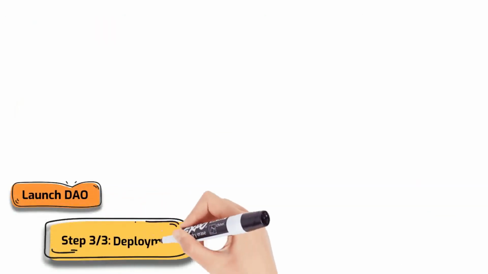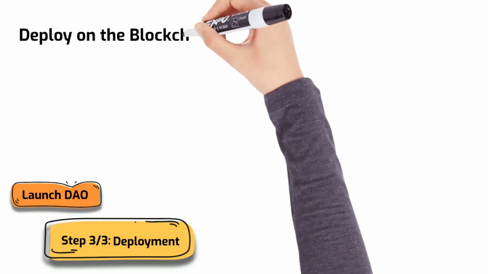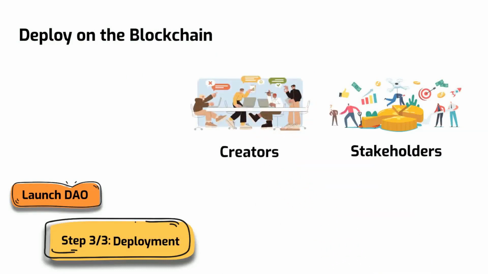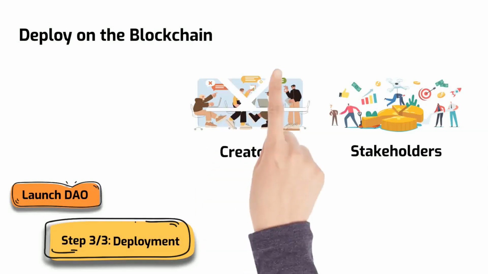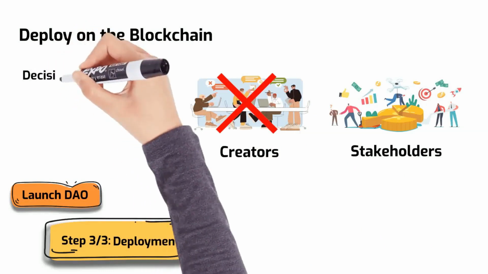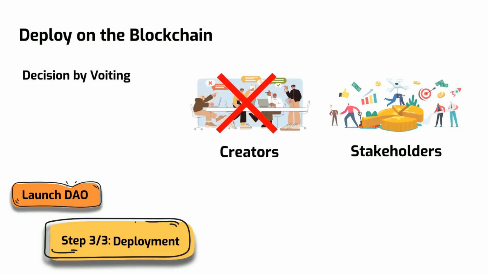Final step. When everything is set up, the DAO needs to be deployed on the blockchain. From that point on, stakeholders decide on the future of the organization. The organization's creators, those who wrote the smart contracts, no longer influence the project any more than other stakeholders. A DAO can raise a lot of money quickly, and its members decide what to do with that money by voting. No bank is necessary.